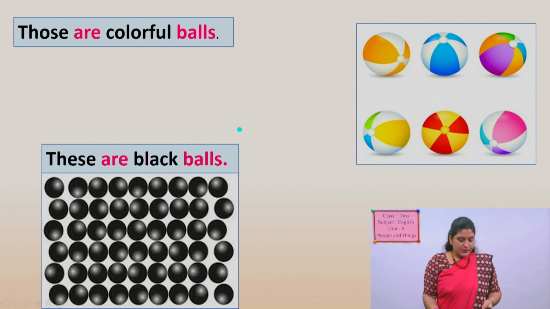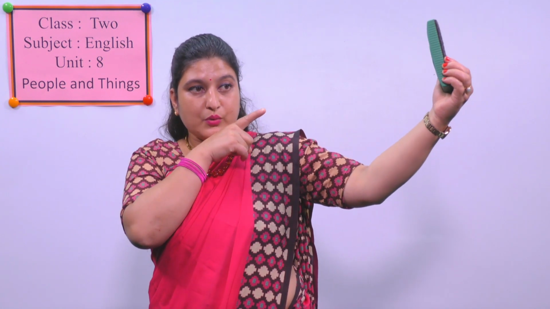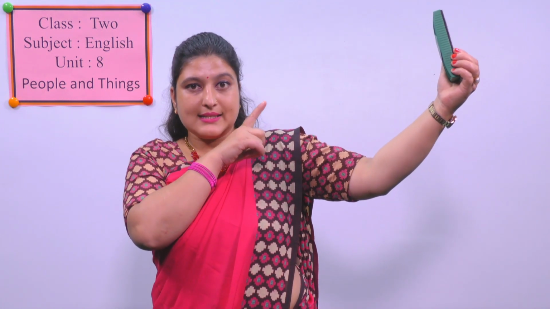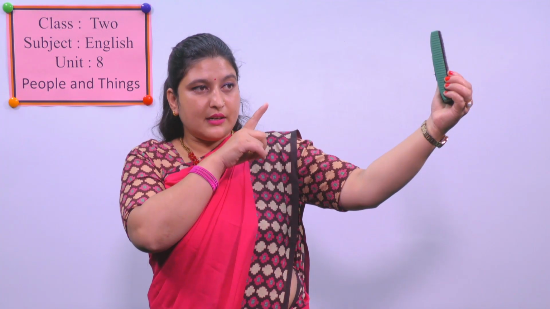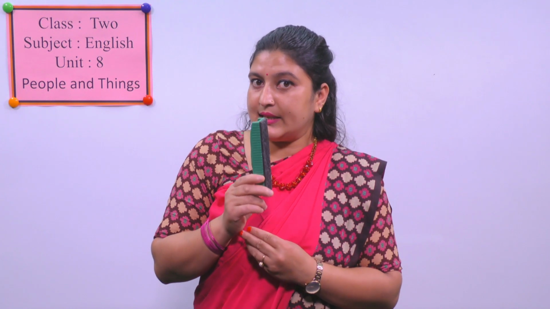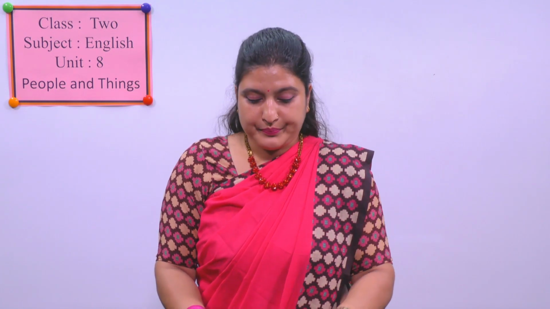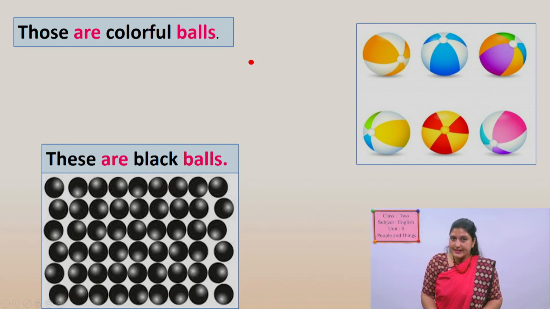Okay? In this way, you can say, what is this? You can say, what is that? What is that? That is a new duster. And now you can say, what is this? This is a new duster, near and far. In this way, you have to use this, that, these, and those. Are you clear now? Okay, let's go to the next one.